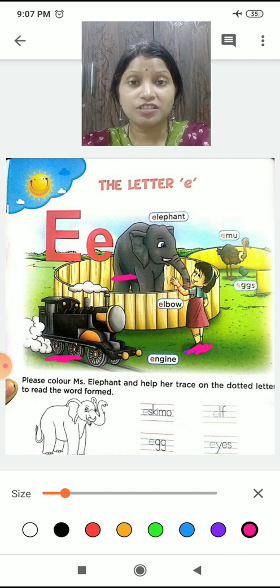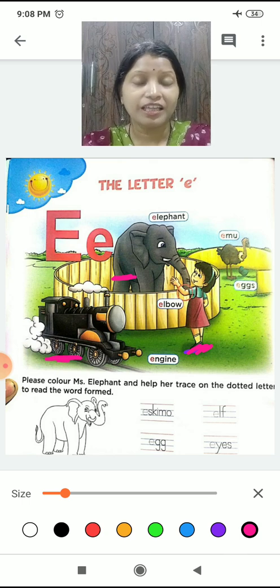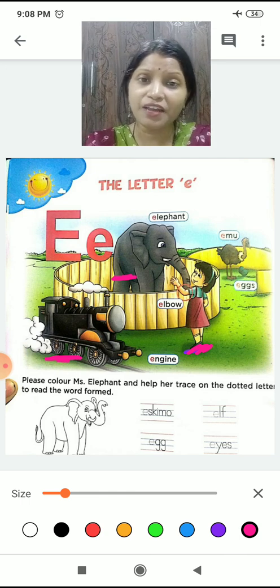There was a train with an engine. So she sat in the train. Then she went to the town where there was an elephant.